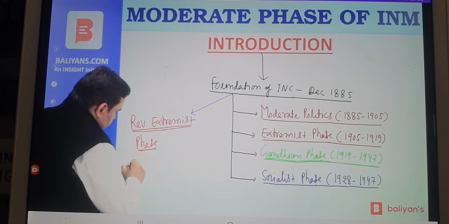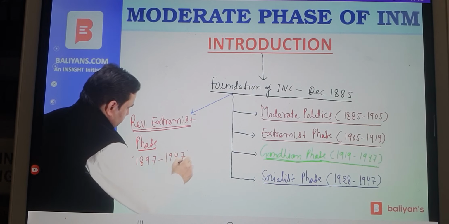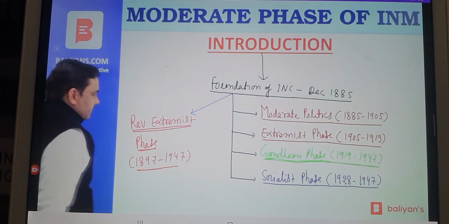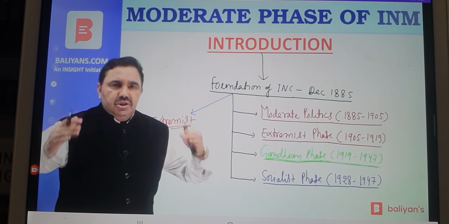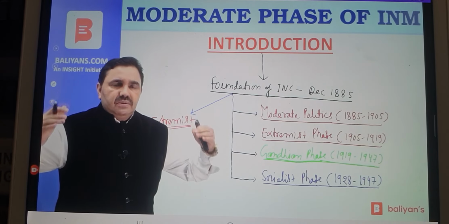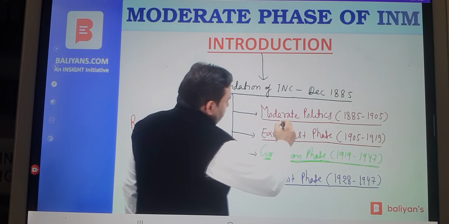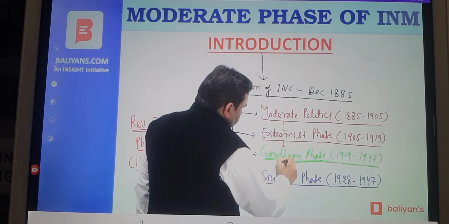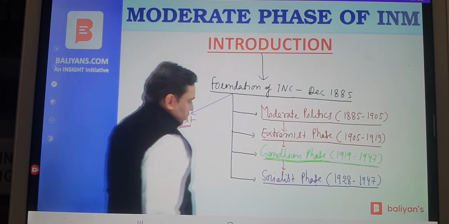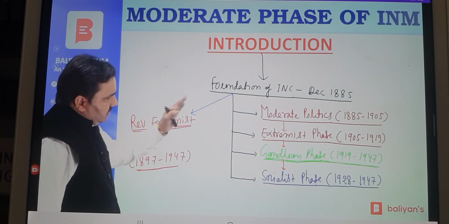This was outside Congress. This philosophy became a dominant phenomenon beginning in 1897 when Chapekar brothers tried to kill Mr. Rand, the hated Commissioner of Plague Committee, or the Chief Commissioner of Plague. That will be studied. So moderate, followed by extremist, followed by Gandhian. At the same time or after some time, socialism emerged. This was again parallel to all of them.